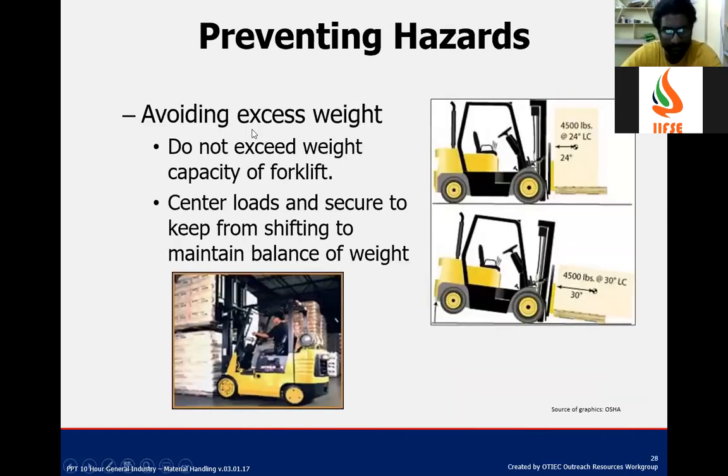See, if there is excess weight, what will happen in this right side figure? What will be at the back side of the forklift? Counterweight. The forklift's counterweight will always be at the back side. Not only forklifts, usually any lift's counterweight will be at the rear side of the equipment. So if the load is heavy, the forklift topples or tilts. We should not exceed the weight capacity of the forklift. Fine.